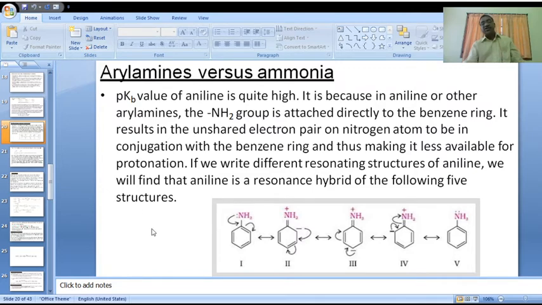These are the contributing resonance structures from aniline. What is the reason? In aniline, because of the electron withdrawing nature of this benzene ring, the unshared electron pair on the nitrogen atom is involved in the conjugation process. Okay, is it clear, all of you? Right.